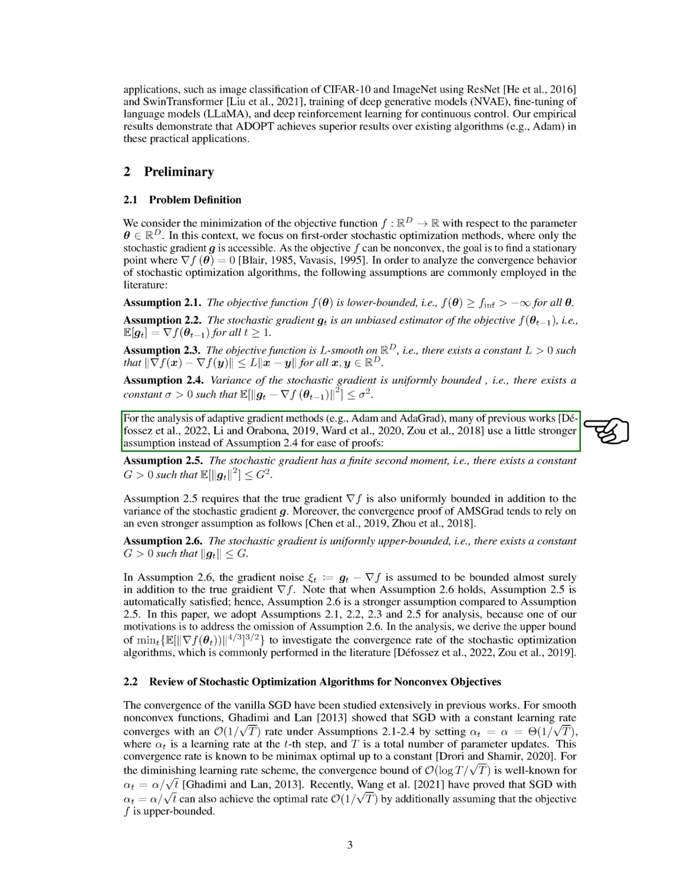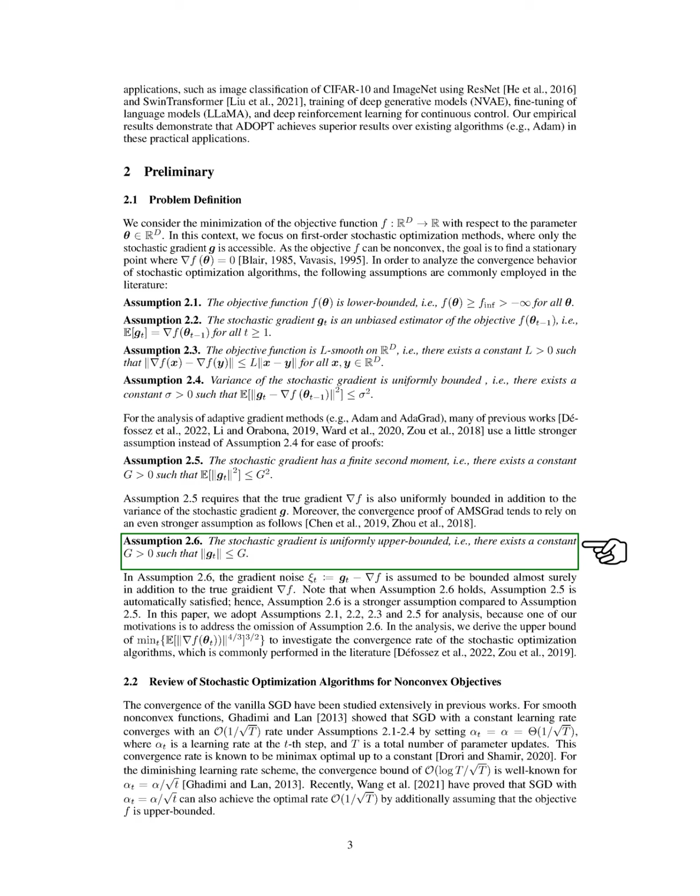We also assume that the variance of the stochastic gradient is uniformly bounded, indicating that there is a constant sigma such that the expected squared difference between g_t and the true gradient is limited. For analyzing adaptive gradient methods like Adam and AdaGrad, we adopt a slightly stronger assumption that the stochastic gradient has a finite second moment, meaning there is a constant G such that the expected squared norm of g_t is bounded.